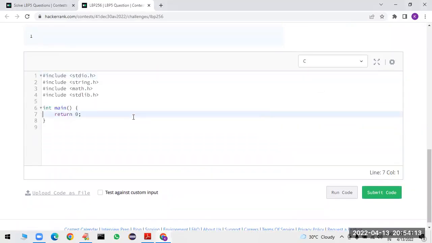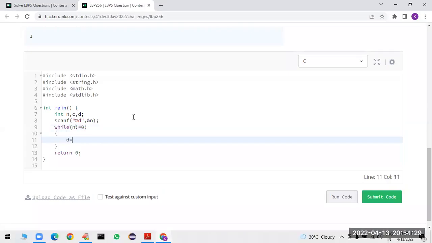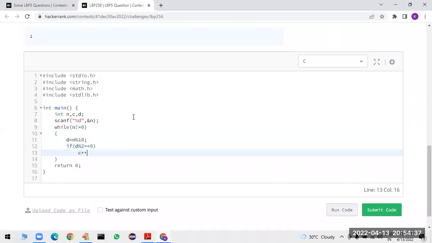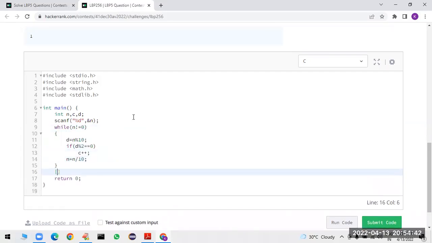So first I am taking this program in C language, integer n. So count is also required, digit is also required, right? So first I am going to read the number from the user. Then, while the value of n is not equal to 0, I am calculating digit d is equal to n percentage 10. You have to check whether it is even digit or not. If yes, count plus plus, and n is equal to next digit. Sir, our requirement is nothing but count value only, right? So I am printing that count value on the screen. Beyond that, nothing is there. Let me run the code.